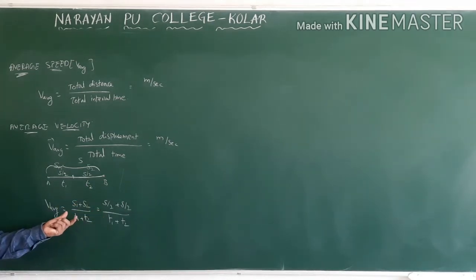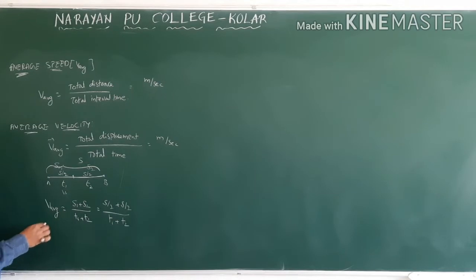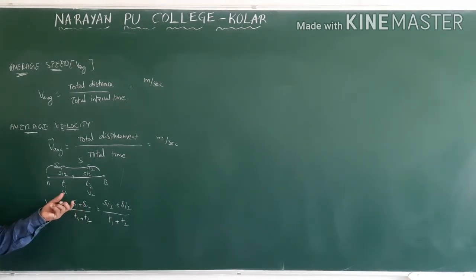The same formula you will write in terms of velocities. They may give the first half of the distance with some velocity v1 and the second half of the distance with some velocity v2. The average speed formula is still S1 plus S2 by T1 plus T2. In this case they didn't give time; they gave velocities and the first and second half of the distance.